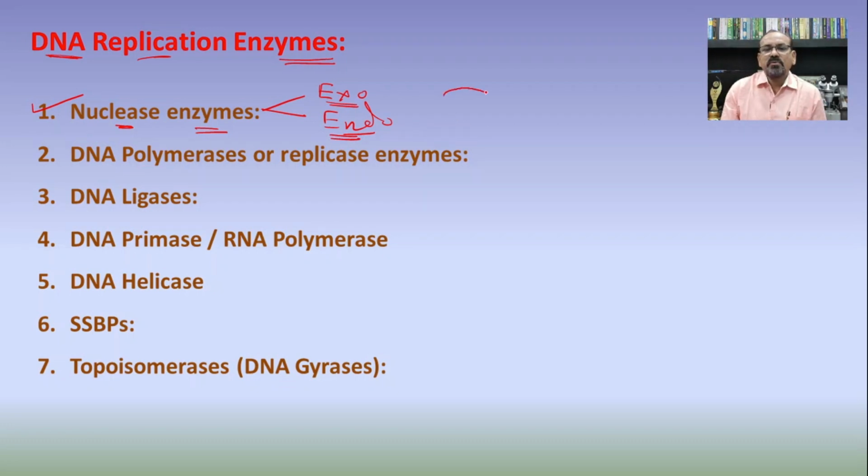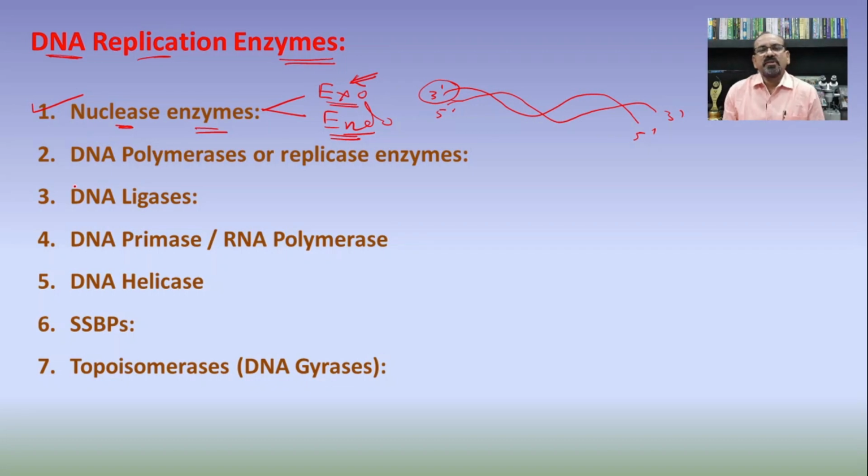Whenever we are talking about the DNA molecule, which is a double stranded circular DNA molecule or a double stranded linear DNA molecule in the prokaryote and the eukaryote respectively, say for example, here there is a 3' end and here the 5' end. If the cutting starts from the end of the DNA molecule, then it is known as the exonuclease.